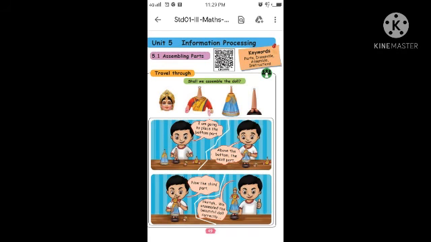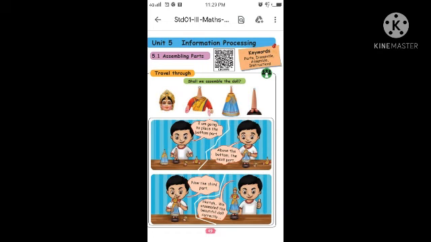Shall we assemble the doll? Look at the picture. The picture is like a jumble. You have to arrange it. The first one, head, body and the bottom and the leg. I am going to place the bottom part.